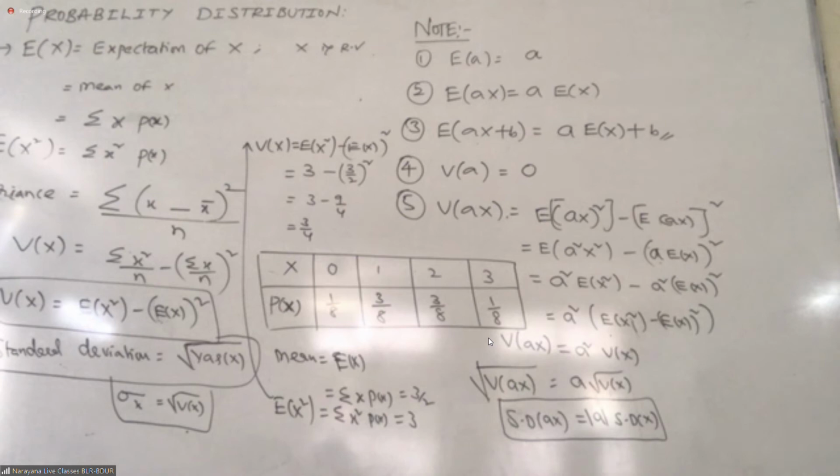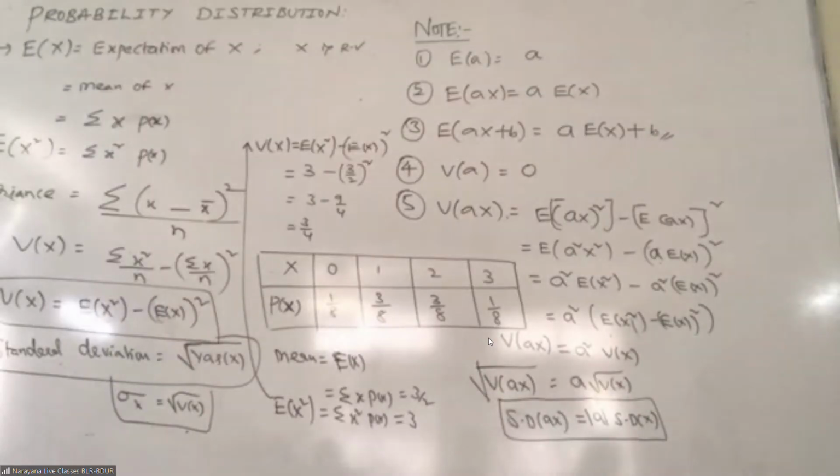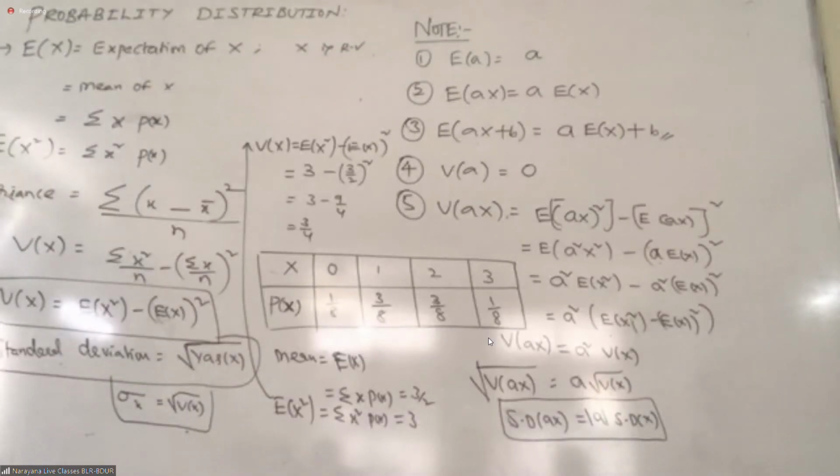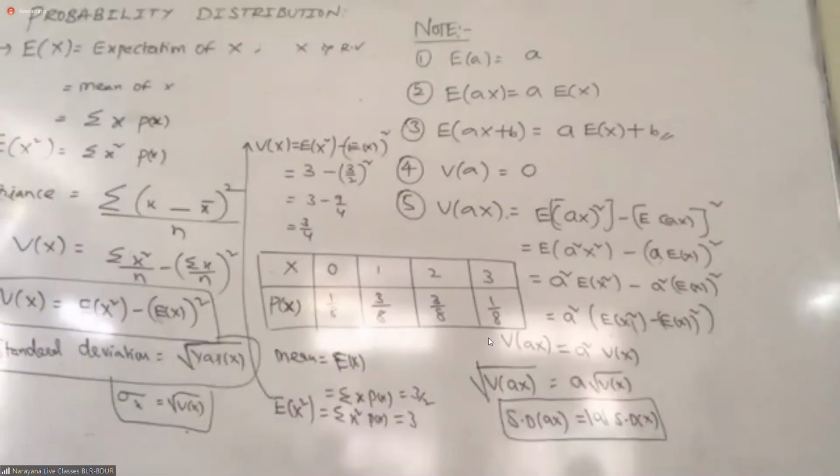Got it? For example, if you see the 14th question, students, x equal to 14: how many times? 2 out of 15, 2 times only, no? Then x is 15: how many times? 1 by 15. X is 16: how many times? 2 by 15. Like that we have to write the distribution. After that, mean or variance or standard deviation, whatever we want, we can calculate. That is the 14th question.